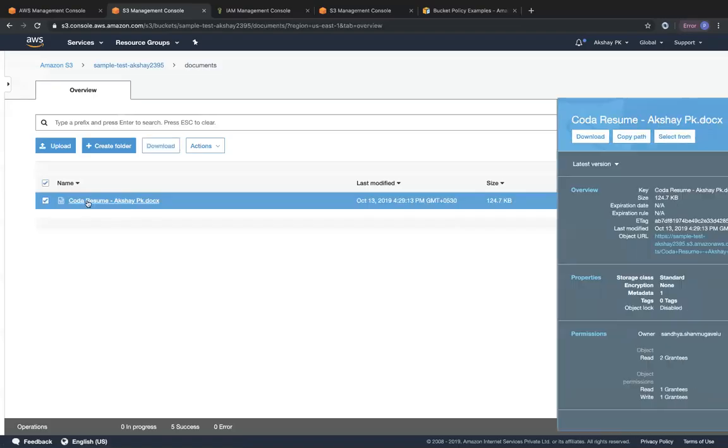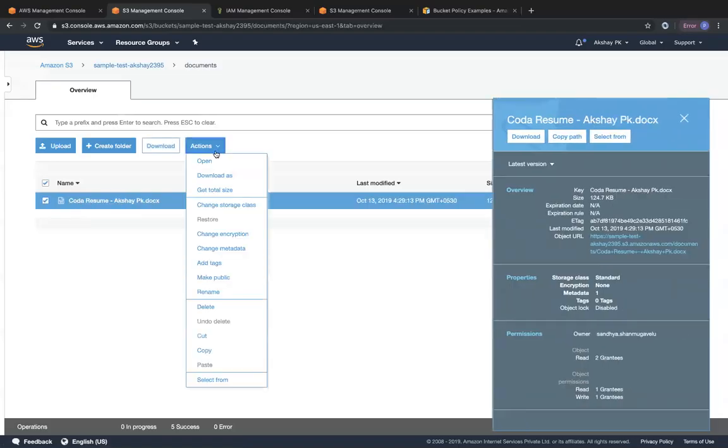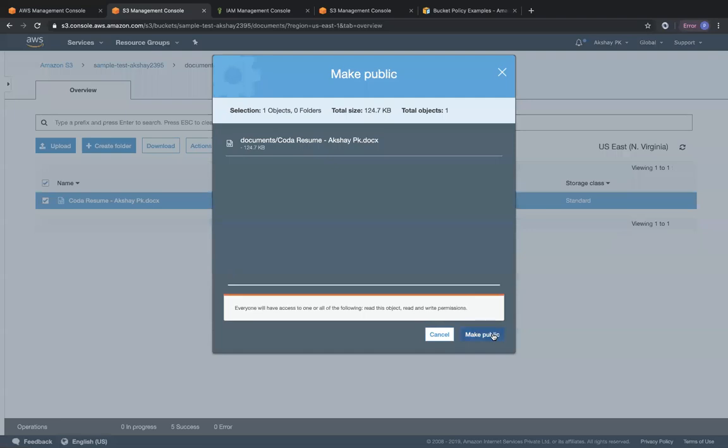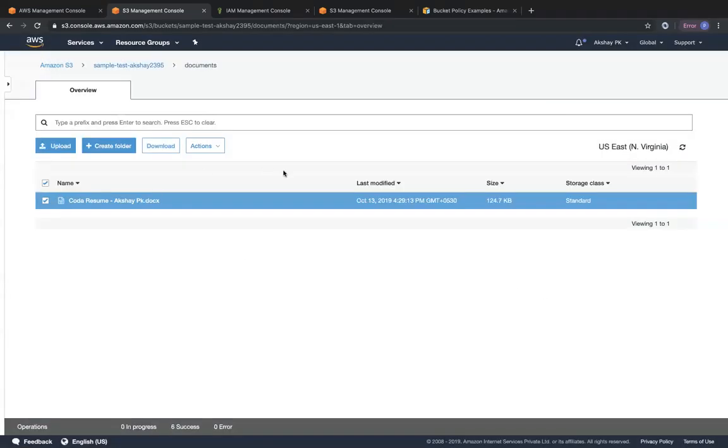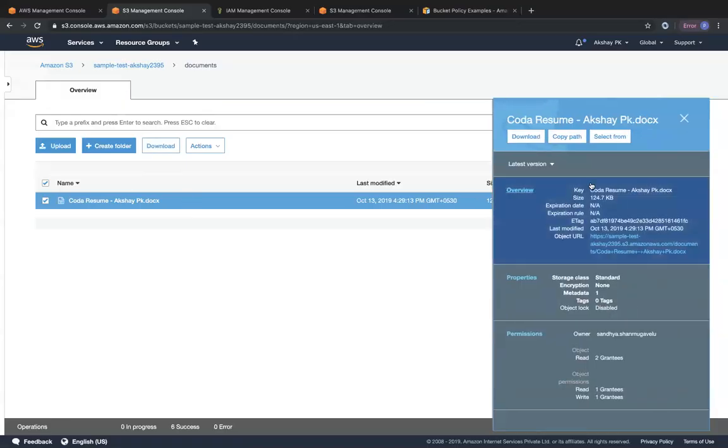So to give full public access to this particular object, click on actions, click on make public, click on make public. Okay. So that's how you do it. Even if you want to download this object, you can click on download over here. Similarly, if you want to view the object properties, just click on this object. Automatically, the pop-up will be shown. You can click on the link to download. You can view the permissions. You can view the properties of the object.